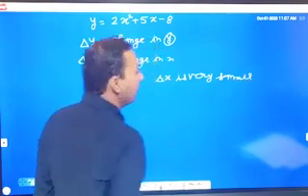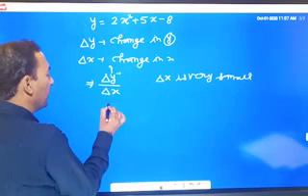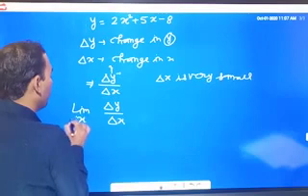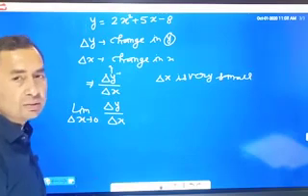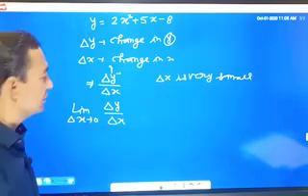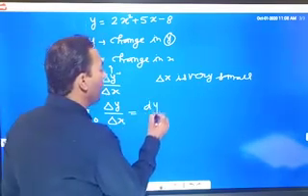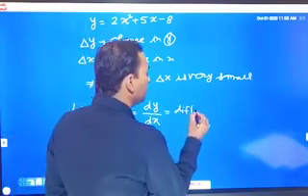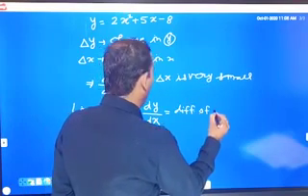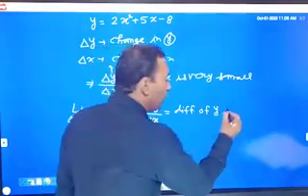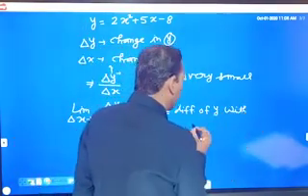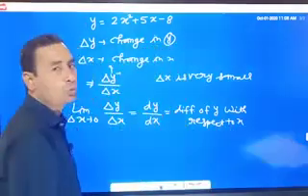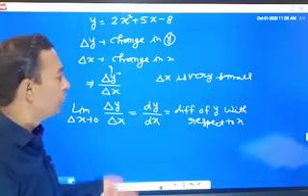if this delta x is very small, then we can write, इसको लिखा क्या जाता है, देखिए in mathematics we write it delta y upon delta x. If limit delta x tends to 0, means delta x की वैल्यू क्या है, very less, then we can write it dy upon dx, and it is called differentiation of y with respect to x. This dy upon dx is called differentiation of y with respect to x.